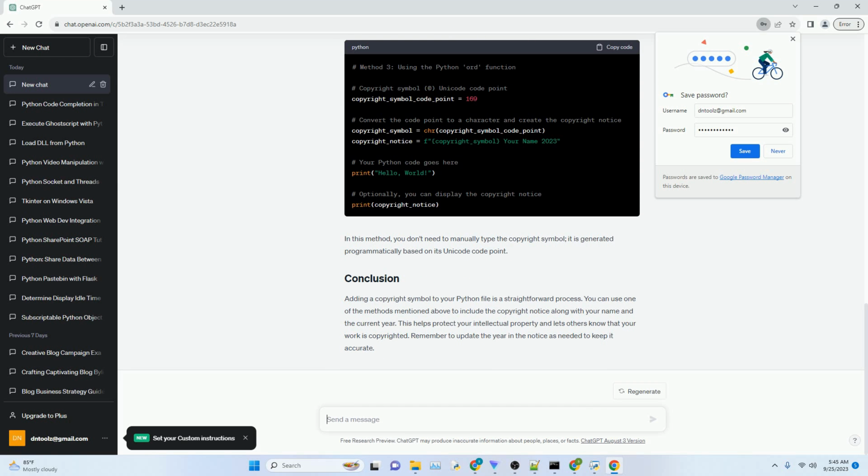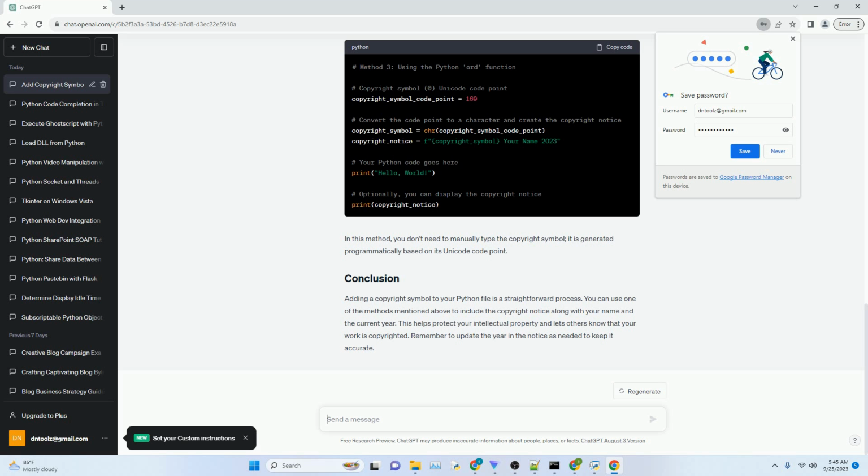If you prefer to use the ord function in Python to obtain the Unicode code point for the copyright symbol and then convert it to a character, you can do so like this. In this method, you don't need to manually type the copyright symbol, it is generated programmatically based on its Unicode code point.